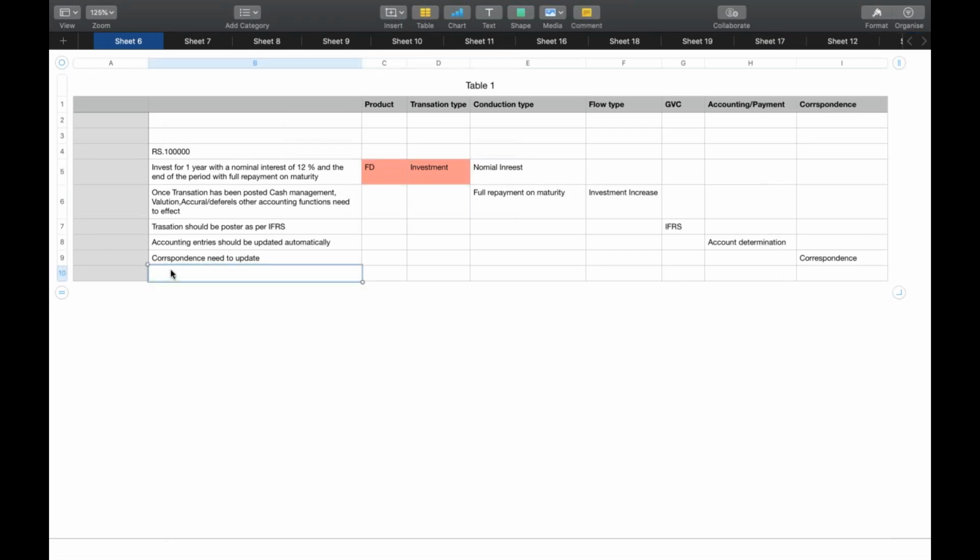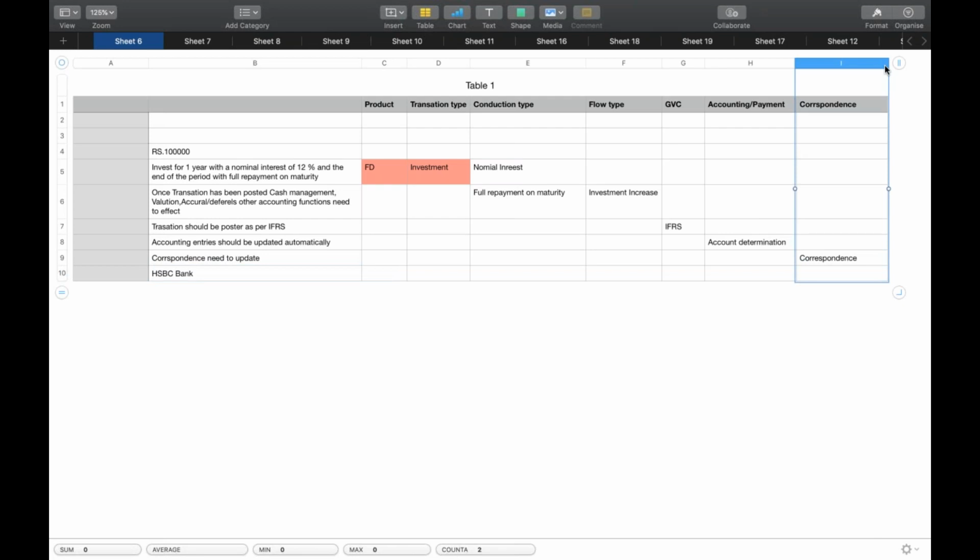Here, one more point is the company deals with a fixed term deposit with, let's say, HSBC Bank. Who is HSBC Bank in this case? In the last session, we discussed counterparty. Where we are investing, that is known as HSBC Bank, right? This is nothing but the counterparty.